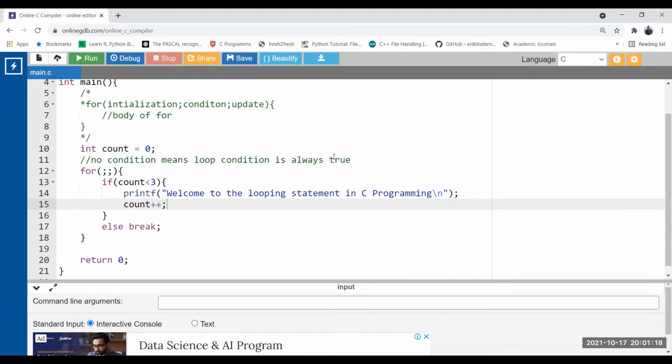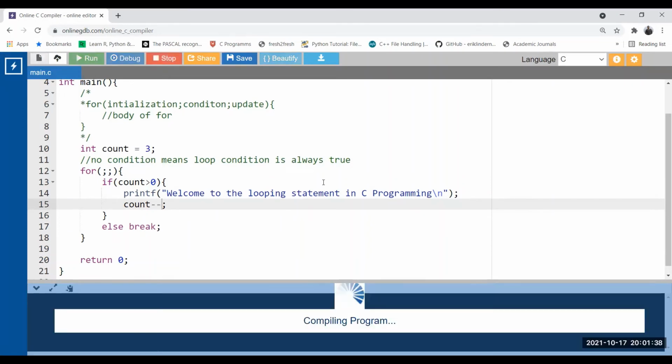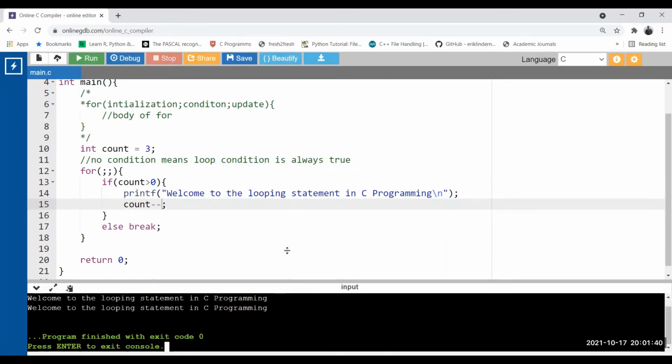Now see, I'm changing the initial value. The initial value is 3 and the condition is greater than 0. So now you can check, the condition value is less than the initial value. So what do we need to follow? Decrement instead of incrementing. It runs 3 times, and that line gets printed.